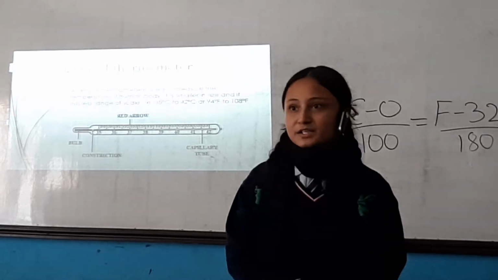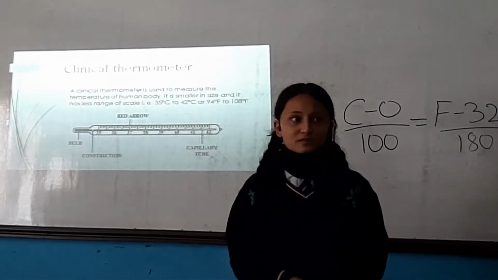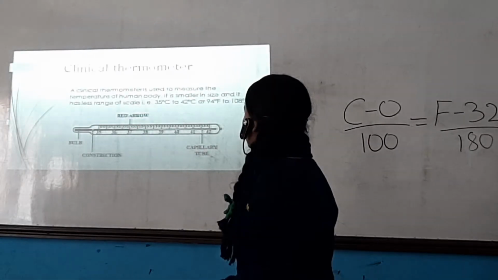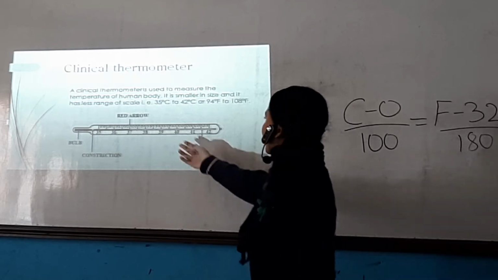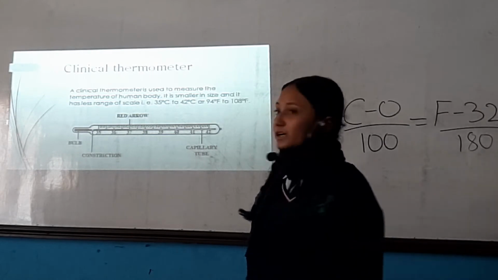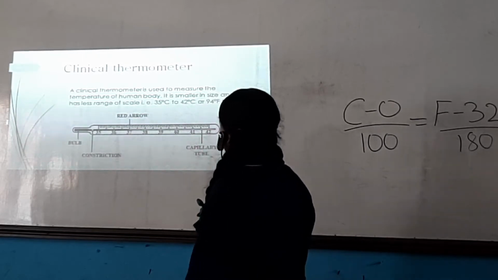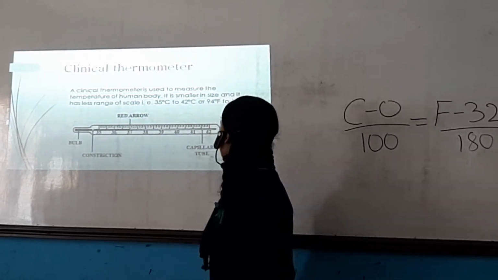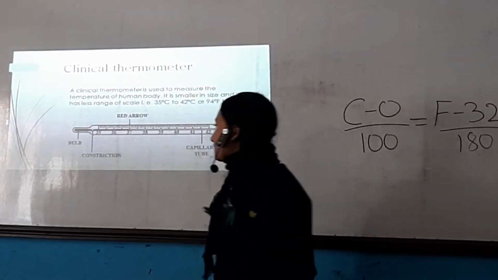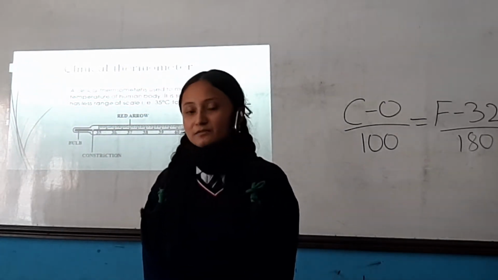Clinical thermometer is generally used for measuring the temperature of the human body. It is usually small in size and it does not have a wide range of scale. Its range of scale is 35 degrees centigrade to 42 degrees centigrade, or in Fahrenheit we can say 94 degree Fahrenheit to 108 degree Fahrenheit. As you can see in the diagram of the clinical thermometer, we have a bulb, a constriction, and a capillary tube in which the thermometric liquid is kept. The constriction is kept in order to stop the backflow of mercury.